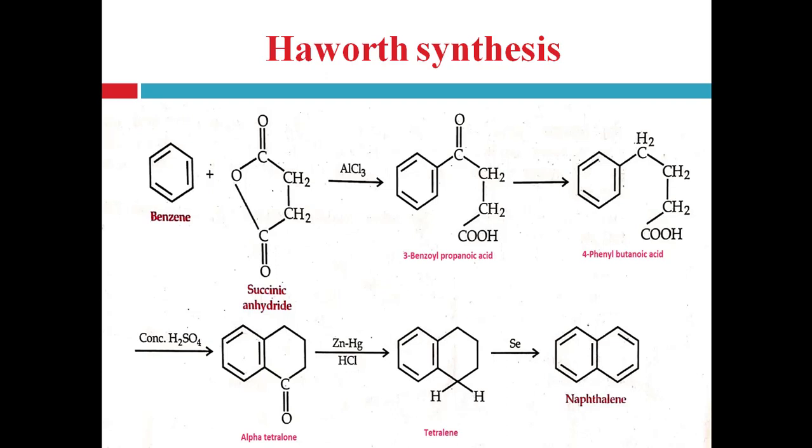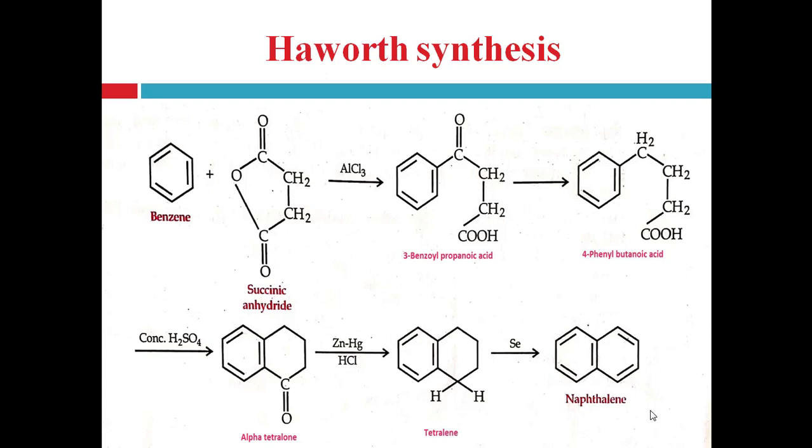Now again this tetralin on dehydrogenation with selenium produces naphthalene, right? Dehydrogenation occurs, that's why from this tetrahydro ring 4 hydrogen atoms are lost, or 2 molecules of hydrogen get lost, and form 2 pi bonds, right? And form naphthalene, right? So it is the Haworth synthesis. It is very important from the point of view of examination also, right?